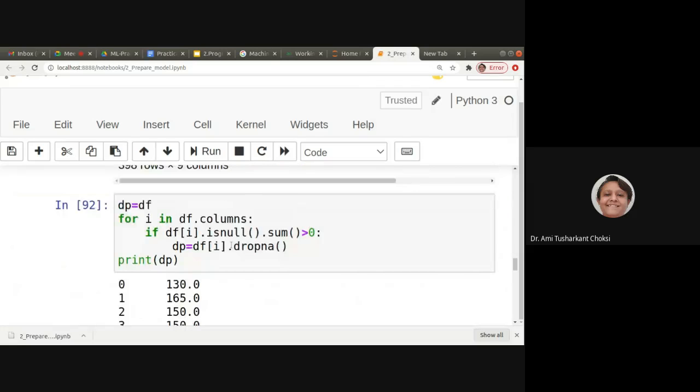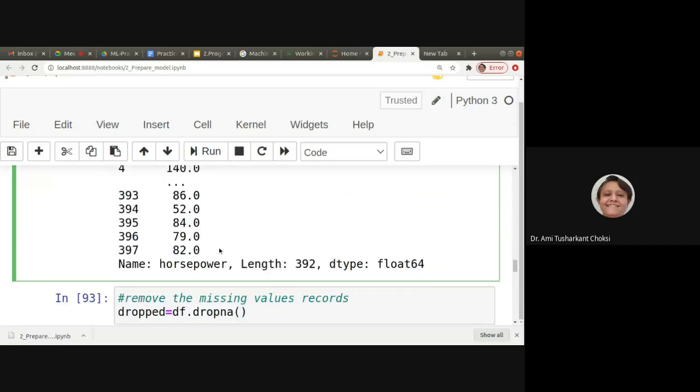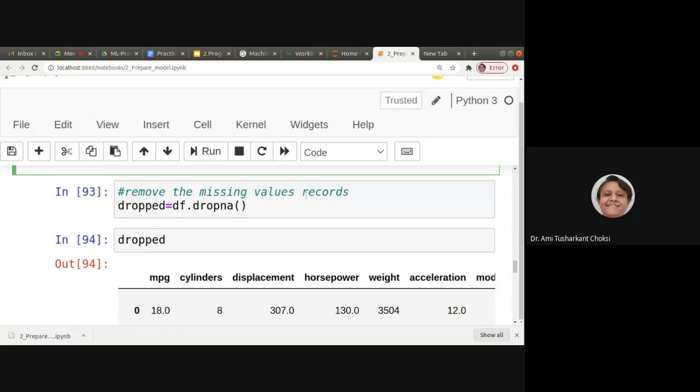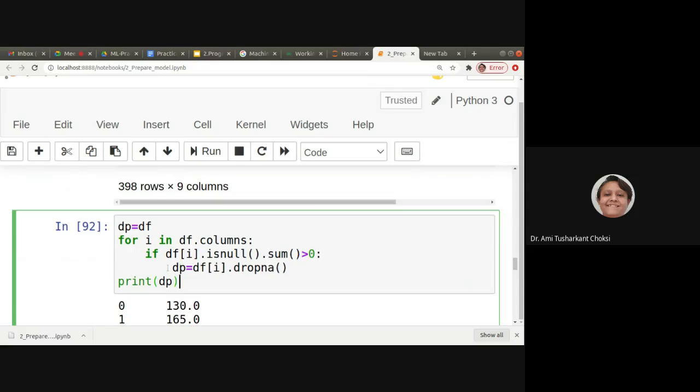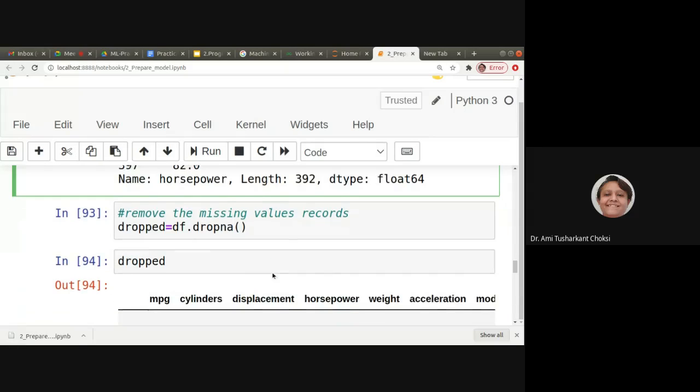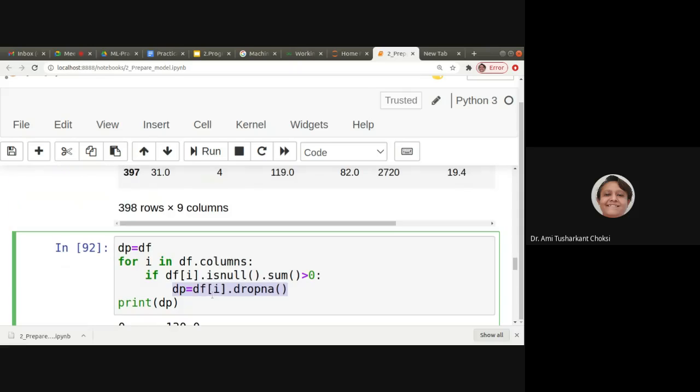Yeah, one thing is, if you want to remove the missing value records, what we can do is df.dropna(). Here, what we have done was for a particular column, removing the records where NA is available in that column, say cylinder or displacement. For that only it is doing the dropna.